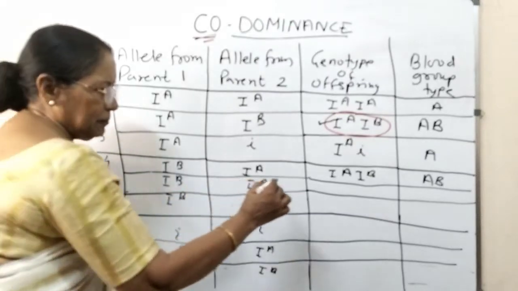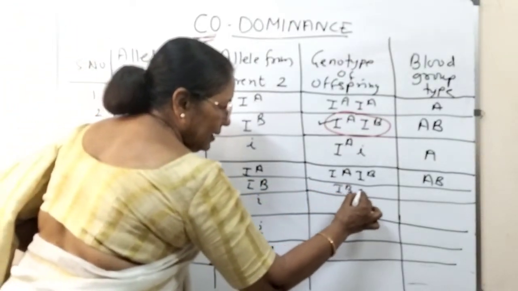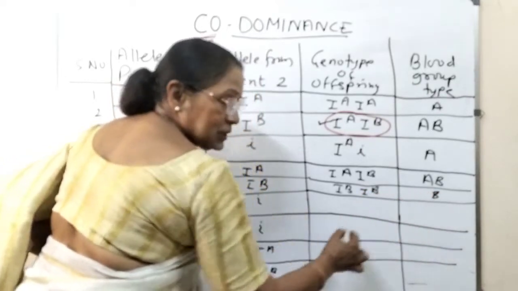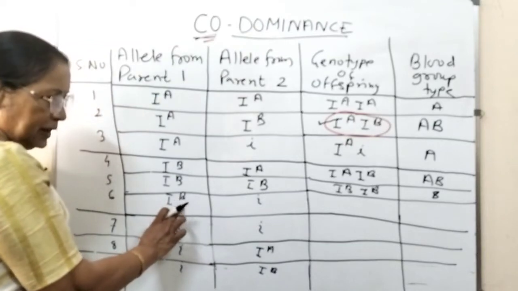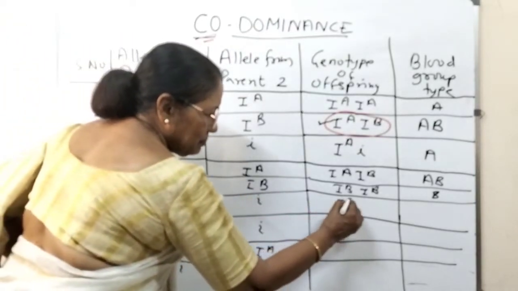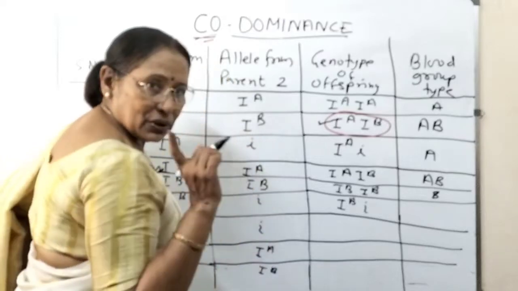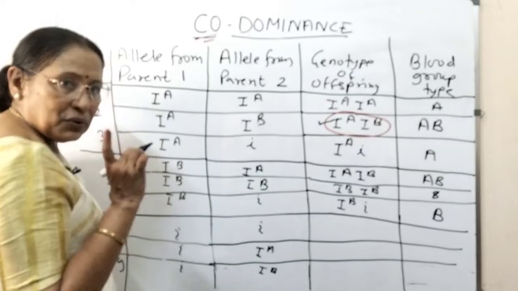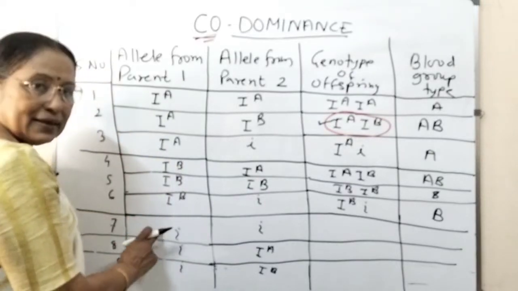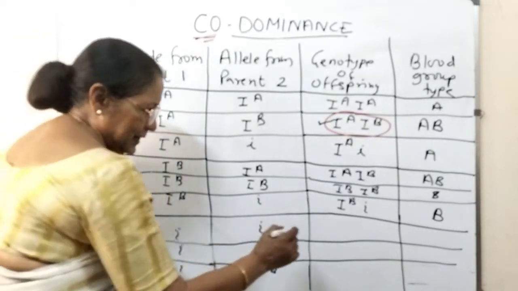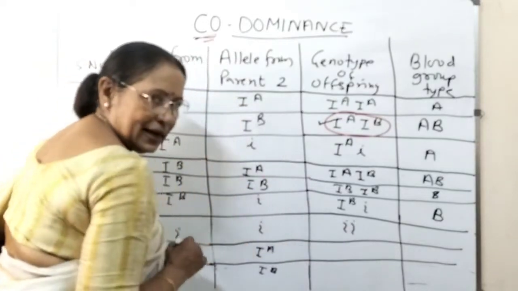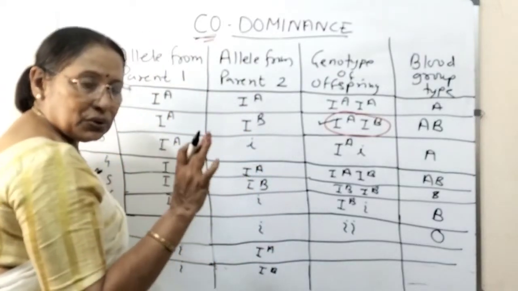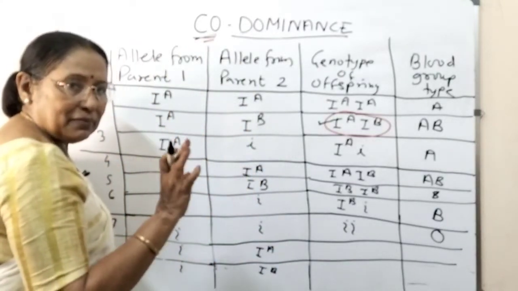Next, IB and IB. So this blood group, both are B. This is blood group B. This is B and i. This is B and i. So the blood group is B, as B is dominant over O. Here both recessive alleles are together, small i i. It will create the blood group O, in which there is no sugar chain on the RBC membrane.